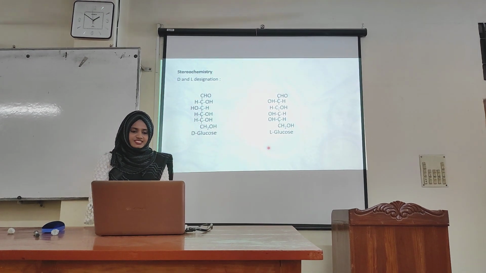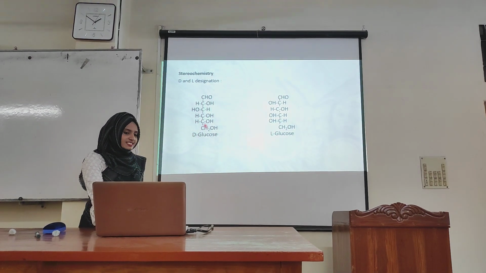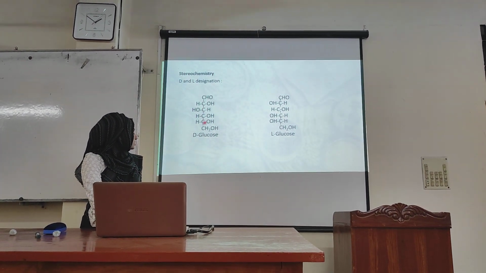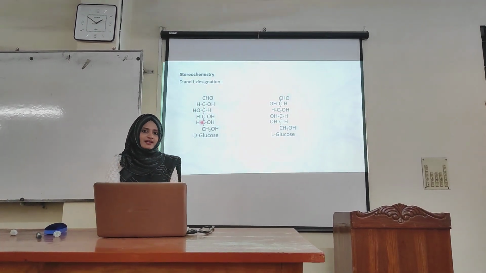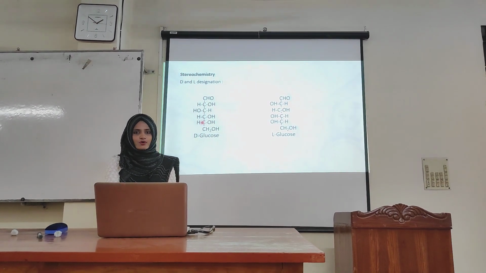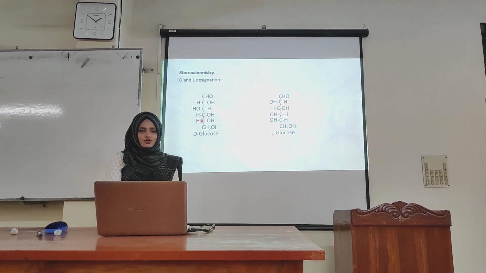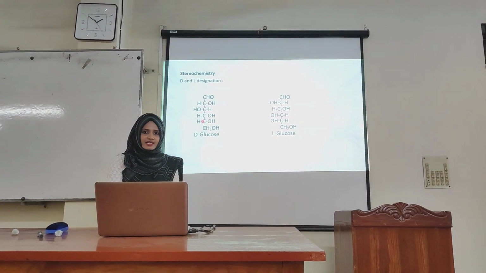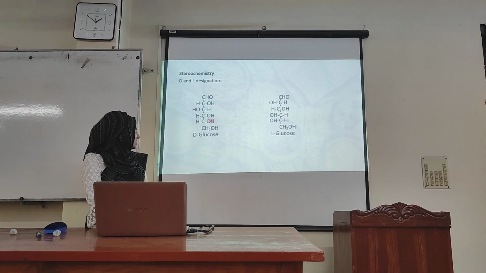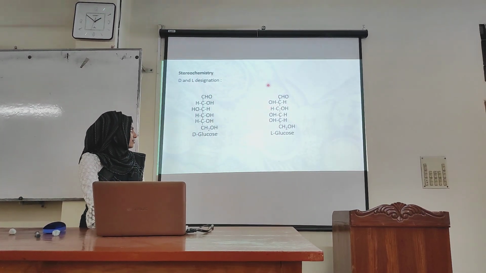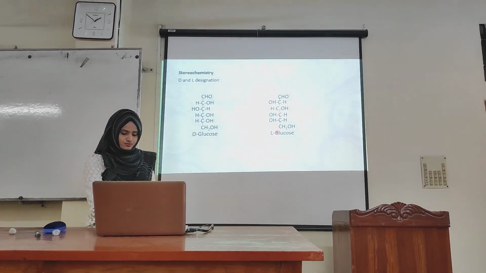Stereochemistry of carbohydrate, D and L designation. Here in carbohydrate there are some chiral carbons. These 4 are chiral carbons. If the highest numbered chiral carbon has the hydroxyl group on the right side, it is designated as D, and if the hydroxyl group is on the left side, it is designated as L. Here the hydroxyl group on the 5th carbon of glucose is on the right side, so it is D-glucose, and here the hydroxyl group is on the left side, so it is designated as L-glucose.